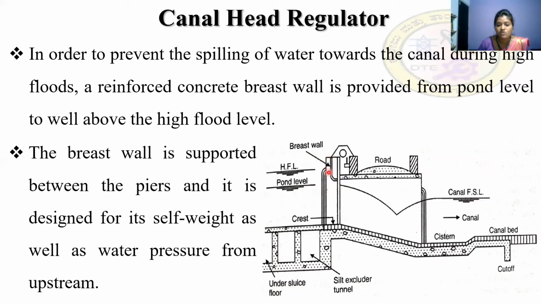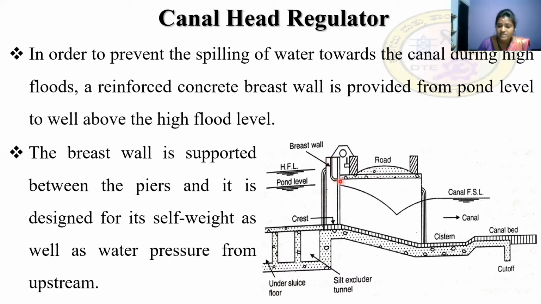So this is the breast wall. So the breast wall is provided for what? The purpose of the breast wall is to prevent the spilling of water towards the canal during the high floods. This breast wall is provided between the pond level and the high flood level. It will be raised more than the high flood level. So this breast wall is supported between the piers, and it is designed for its self weight as well as the water pressure from upstream.